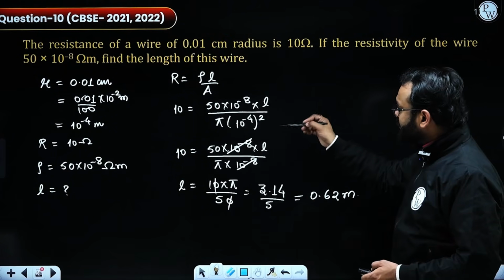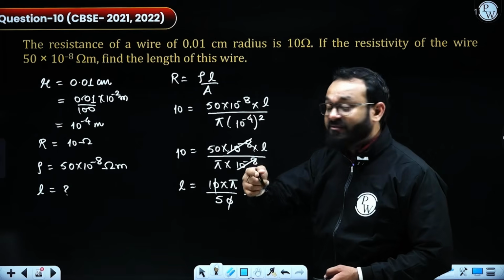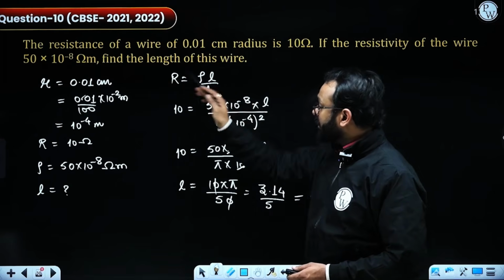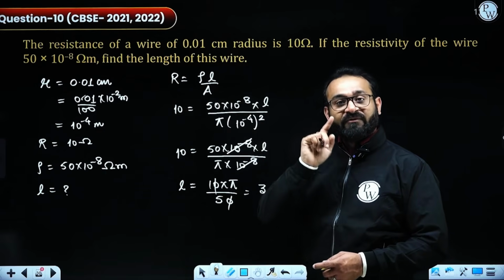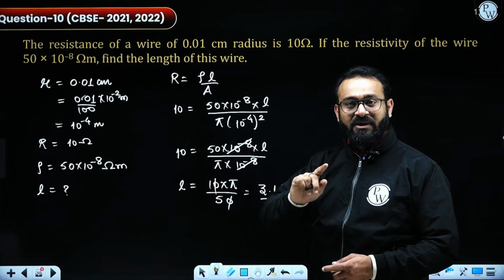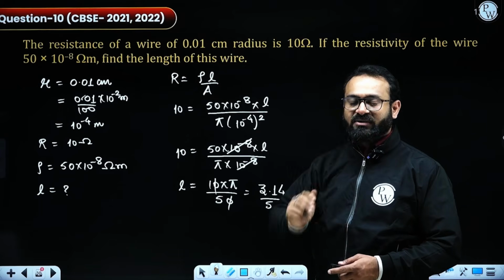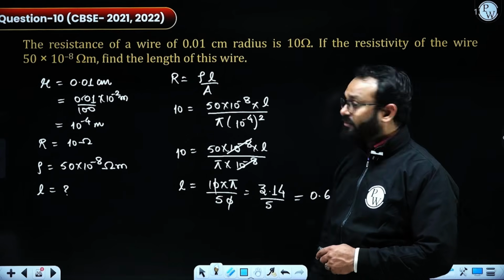So just follow the steps. What new thing have we seen in this? The area is given in terms of r, which means if the radius or diameter is given, we need to consider that the conductor is circular in shape.